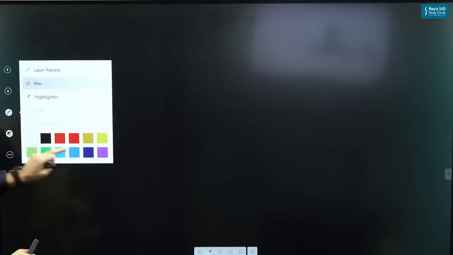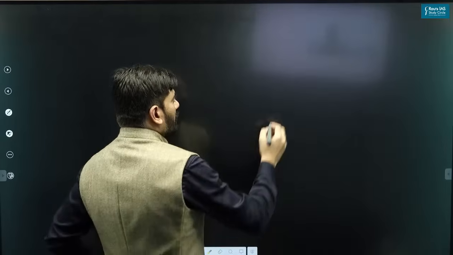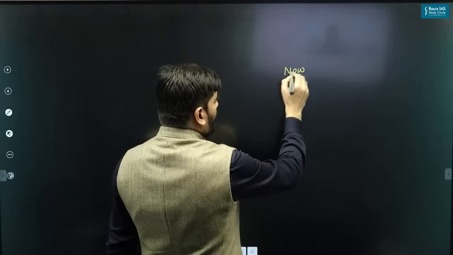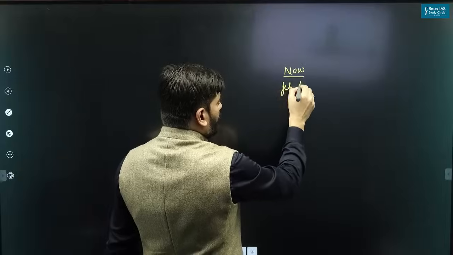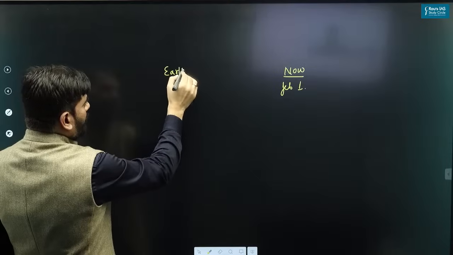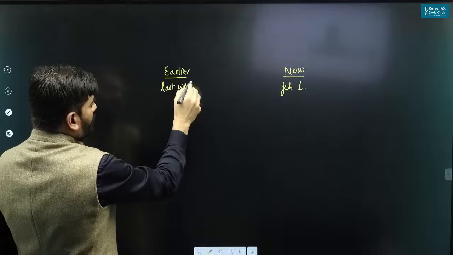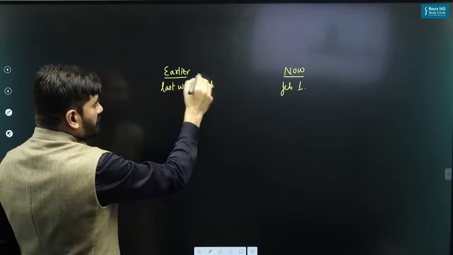I'm pretty sure some of you must already be aware of the vote on account. I'm going to discuss this for the benefit of all, and for those who already know about it, it will be a revision. So what exactly is vote on account? You must understand that now the budget is presented on 1st of February. But earlier, the budget used to be presented in the last week of February.